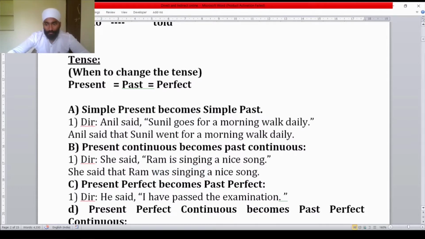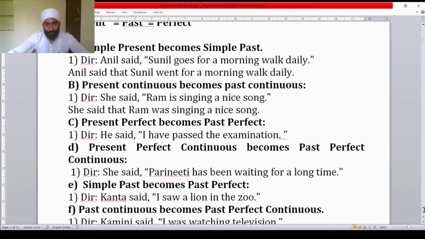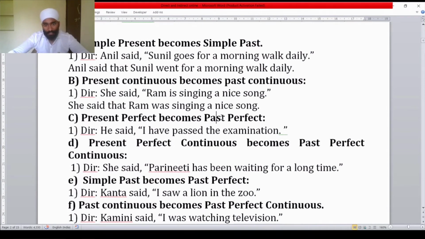Come to the third tense. Present perfect becomes past perfect. See students, already I have said to you, present becomes past and past becomes perfect. Here present perfect is there, so its related past tense is past perfect. In A we have seen simple present, its related past tense is simple past.